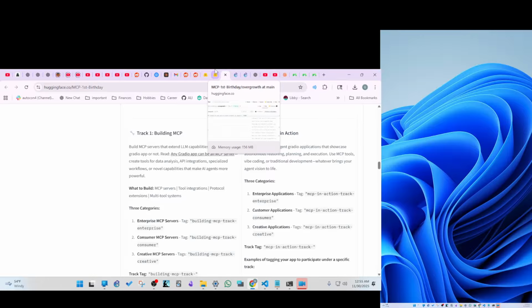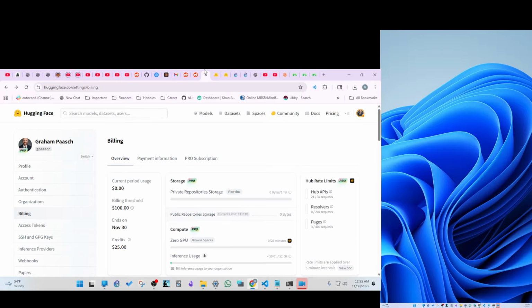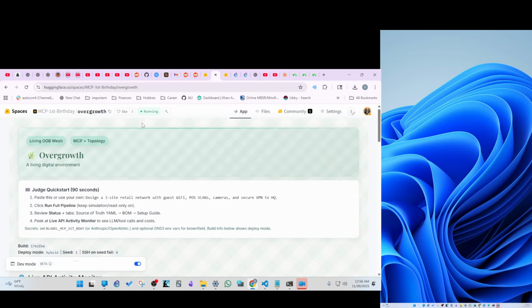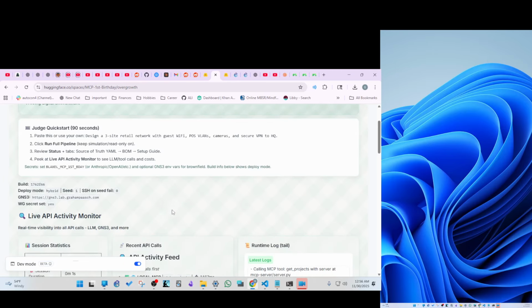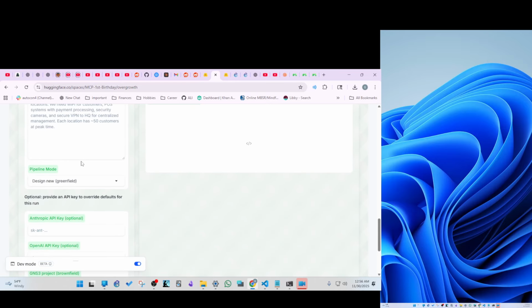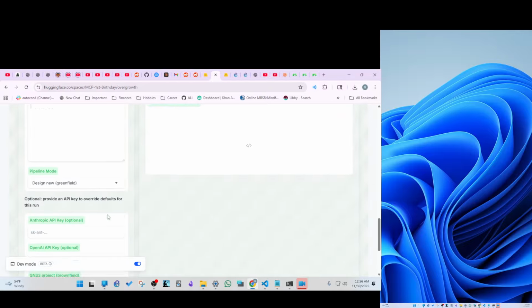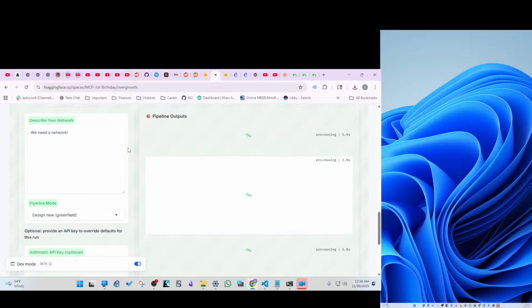I'm doing. This isn't my official submission video, but I'm creating a network engineering product, of course. Why wouldn't I be? So we'll look at the product. It's called Overgrowth, and it's a living digital environment, I call it, a network engineer in a box. So I can demo this. Here's the example prompt, but we'll just say we need a network. And there shouldn't be enough detail to do that.